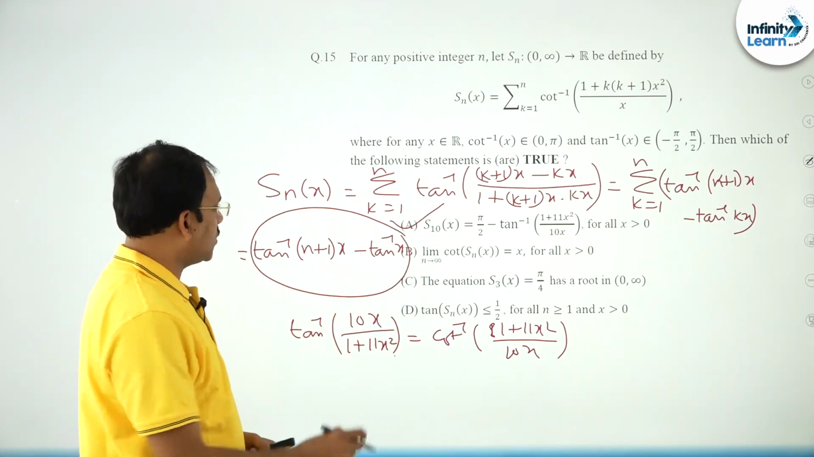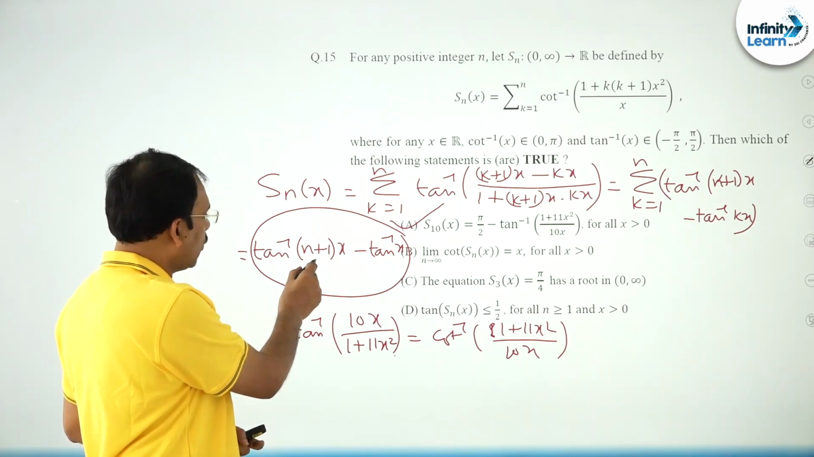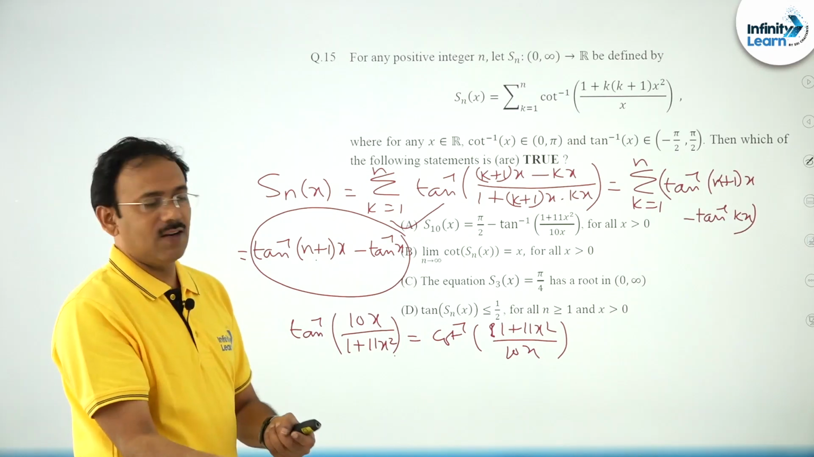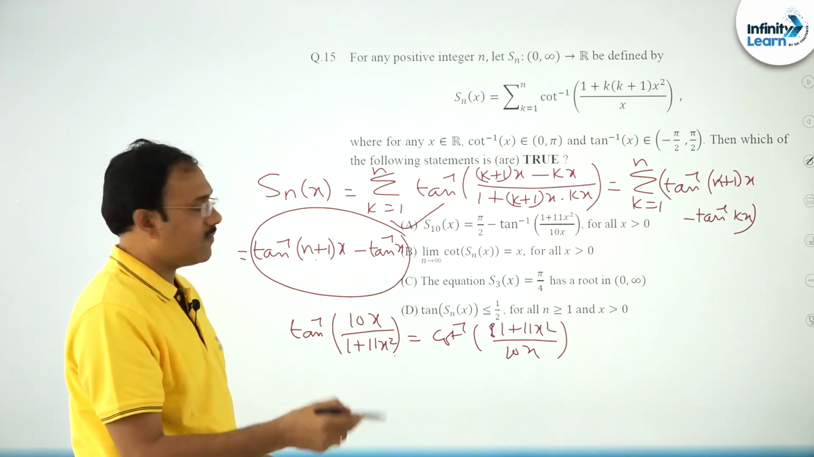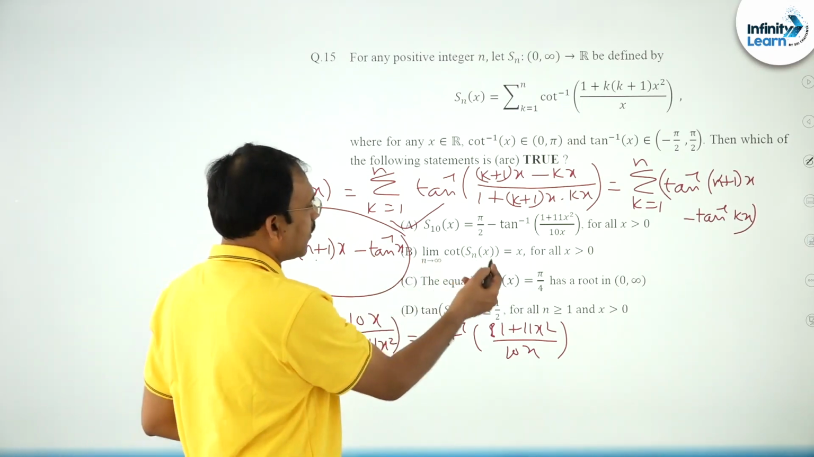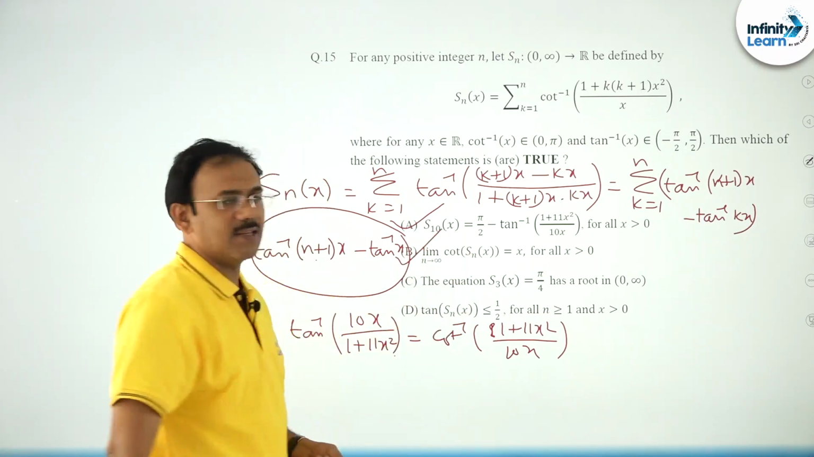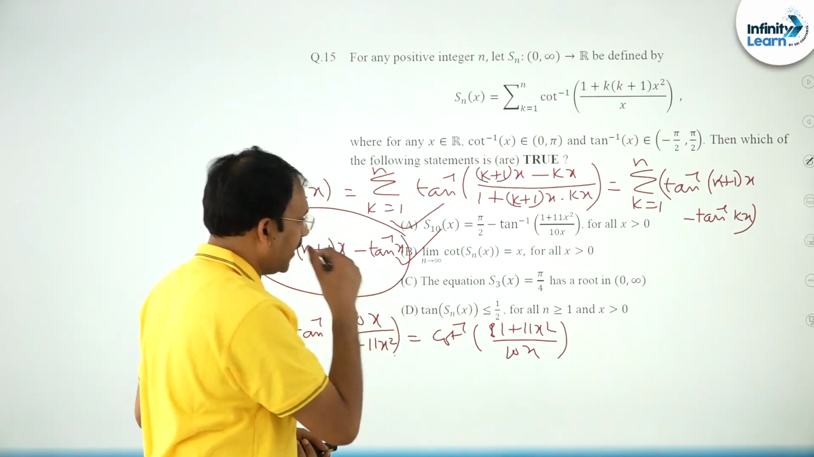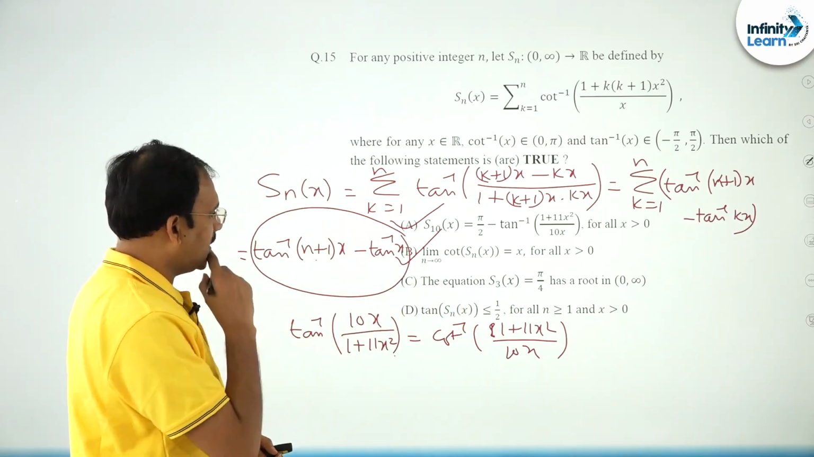And as n tends to infinity, friends, you see tan inverse infinity means pi by 2 minus tan inverse x, it is independent of n, which is cot inverse x. Cot of cot inverse x is x, as x is positive, so we are correct. And S3(x) is pi by 4, he said.